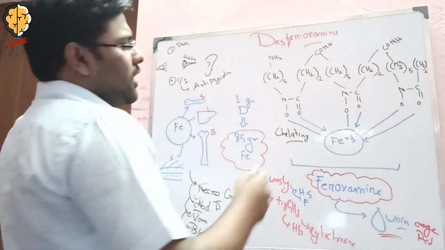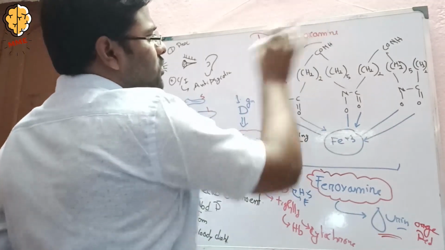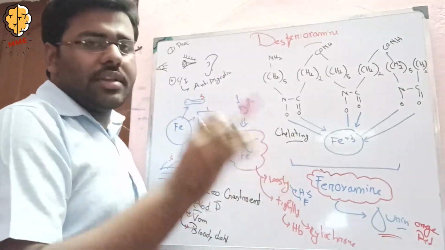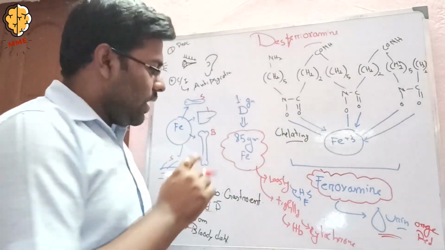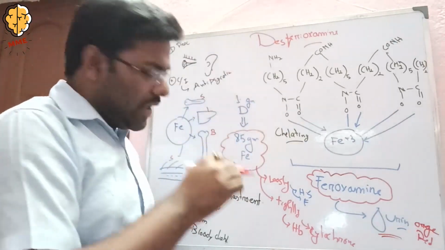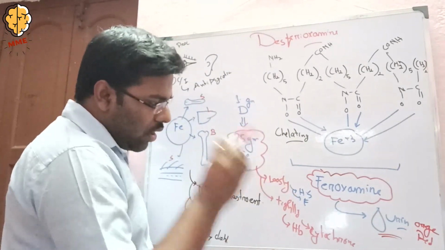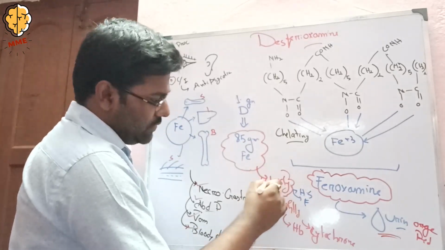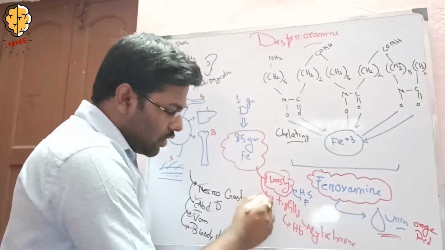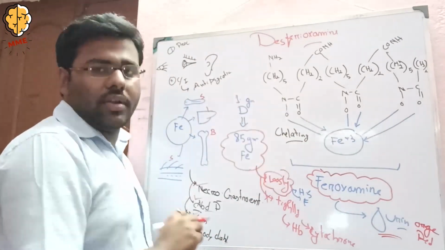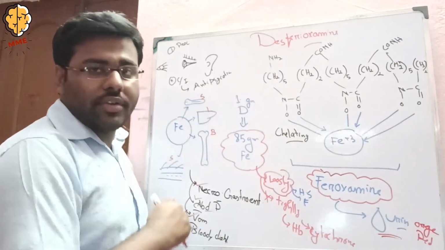If 1 gram of desferrioxamine is used, then 85 milligrams of iron can be chelated. And which iron does it take? It takes only the loosely bound iron from hemosiderin and ferritin, but it does not take the tightly bound iron like hemoglobin or cytochrome.